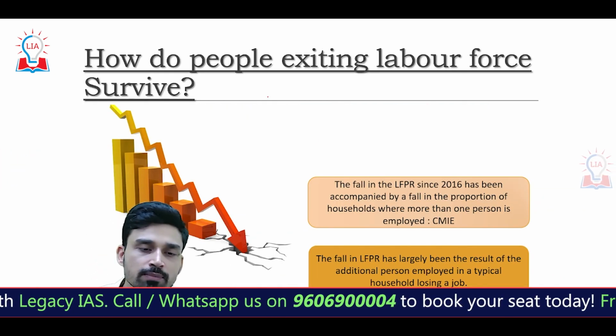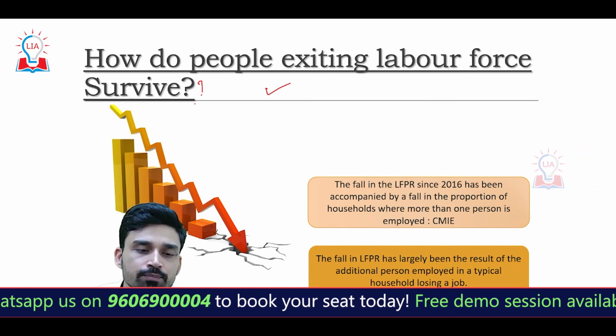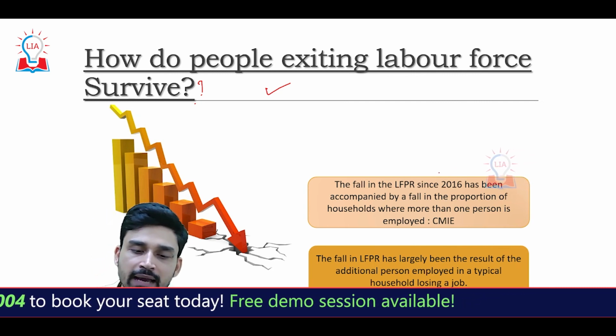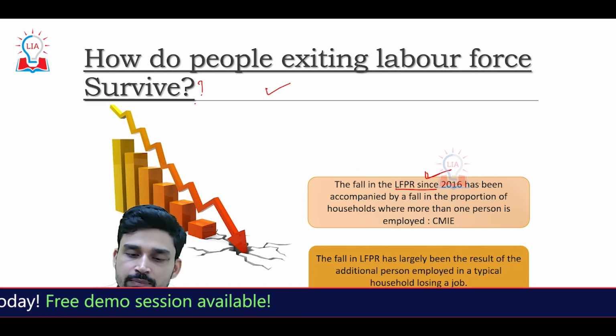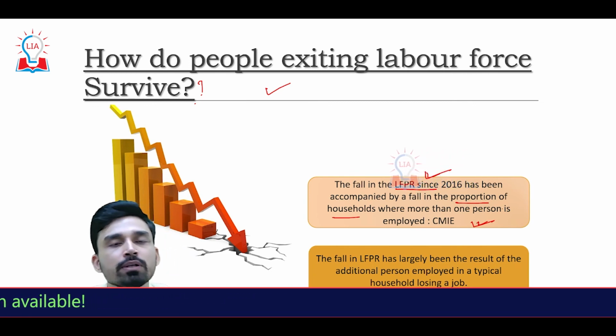Now the question comes: how are people who are exiting the labor force voluntarily able to survive? Here some observations have again been made by CMIE. They have said that the fall in labor force participation rate since 2016 has been accompanied by a fall in the proportion of households where more than one person is employed.